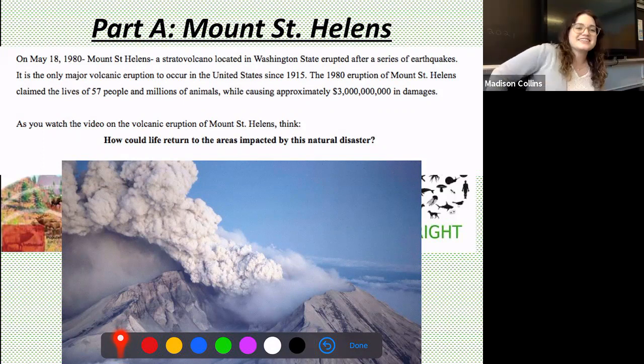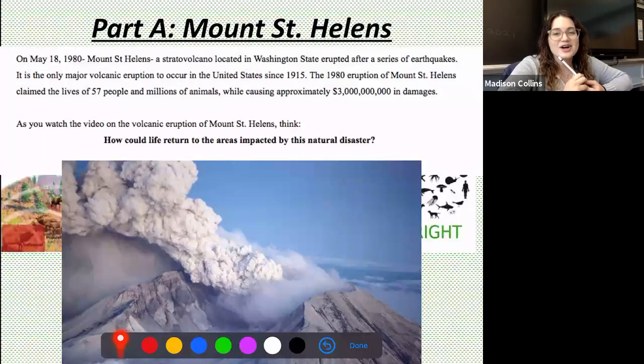On May 18th, 1980, Mount St. Helens, a stratovolcano located in Washington state, erupted after a series of earthquakes. It is the only major volcanic eruption to occur in the United States since 1915. The 1980 eruption of Mount St. Helens claimed the lives of 57 people and millions of animals while causing approximately $3 billion in damages.